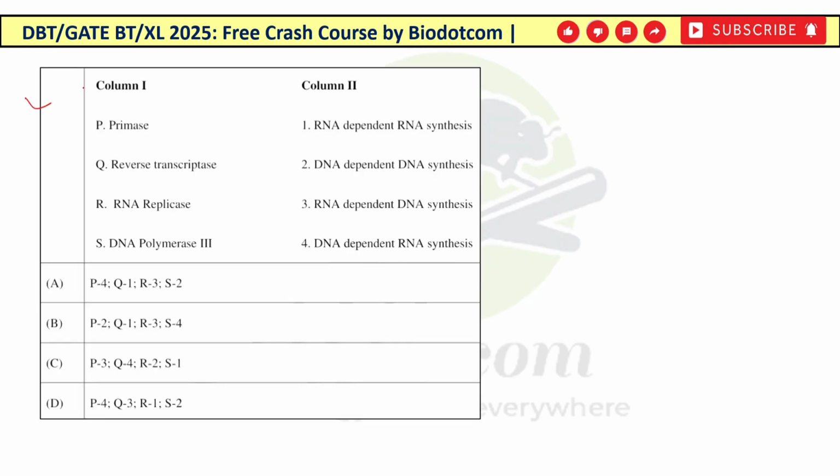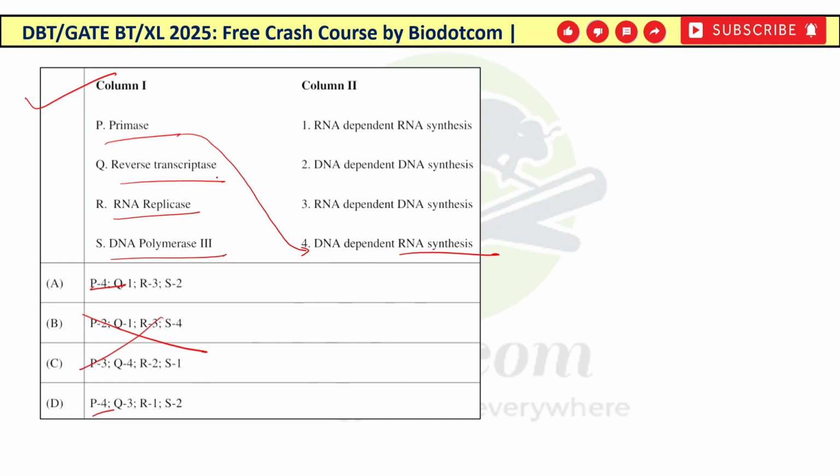Now one more question from which questions can be asked, that primase, reverse transcriptase, RNA replicase and DNA polymerase 3. So you know primase is a very crucial enzyme for the replication process of DNA. So it generates short chain RNA primers. So it is based on the DNA dependent RNA synthesis. It synthesizes short chain RNA primers. So P का matching 4 के साथ होगा. तो P का 4 यहाँ दिख रहा है and यहाँ दिख रहा है. So eliminate both B and C.